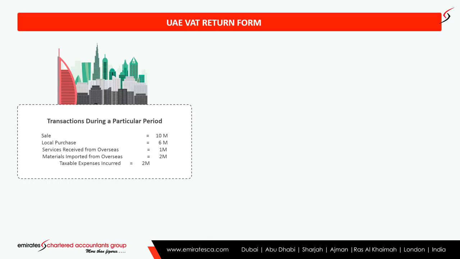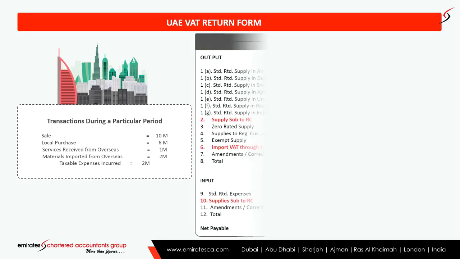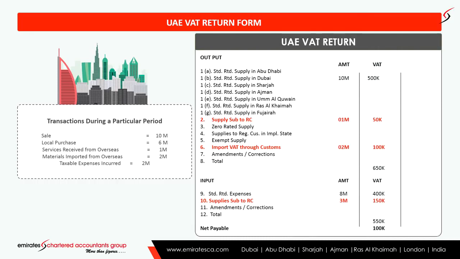By considering all these transactions, how does the VAT return form look like? The upper category is output tax, the lower category is input tax. The difference between output and input is the net amount to be paid to the authority. In the output category, point number 1 is related to the standard rated supply.